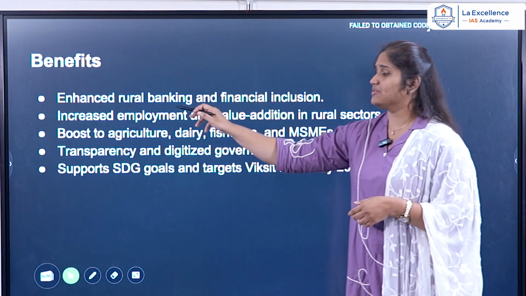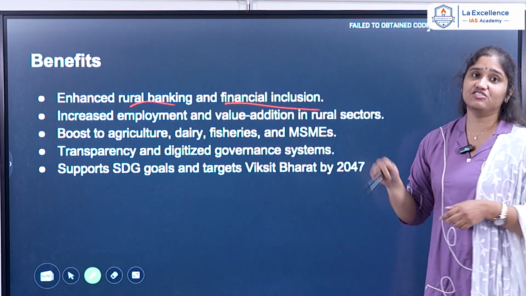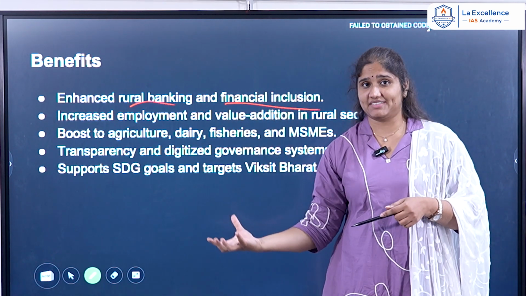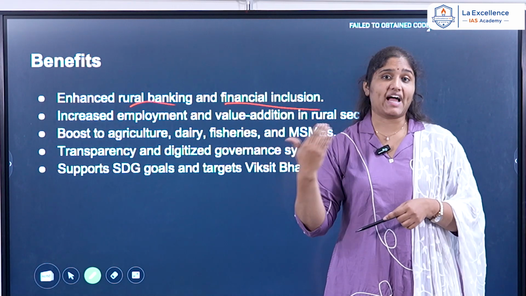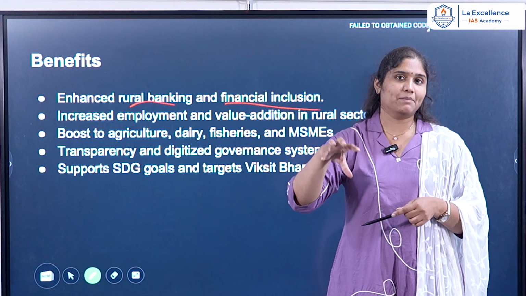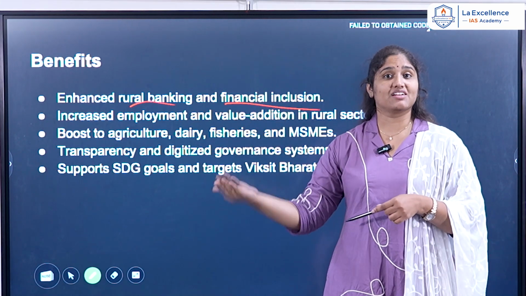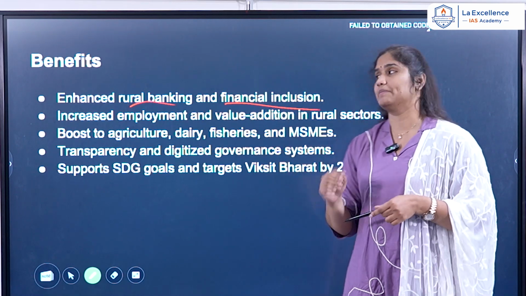First one, there is a large amount of rural banking and financial inclusion being present. As you can see, the PACS or the district cooperative societies also act as a credit mechanism. Now this brings the bank mitra, where the PACS will also act like a bank mitra and help the agricultural regions, rural farmers or the small entrepreneurs.